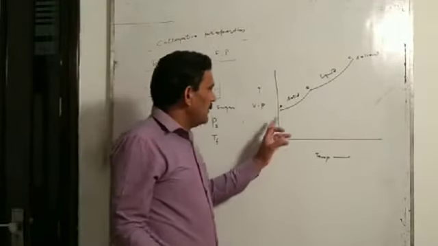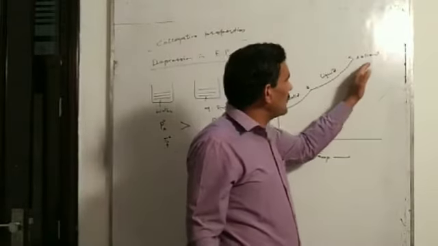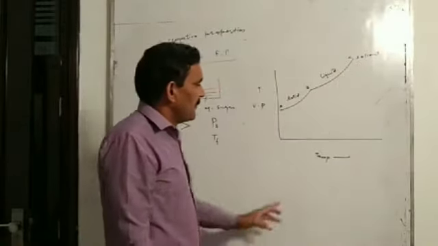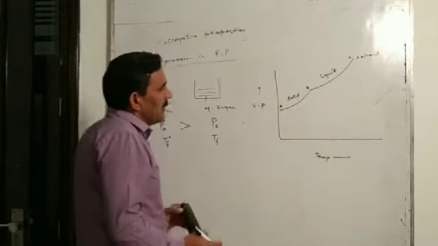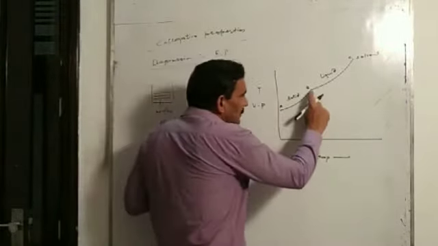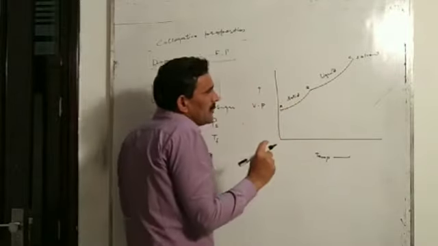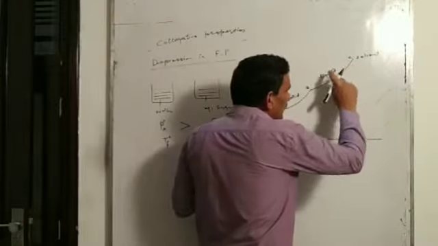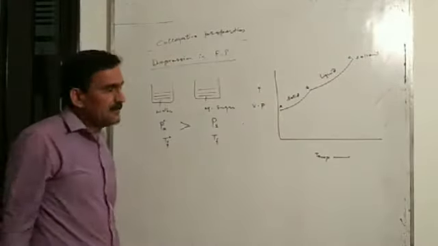This curve A, B, C represents the vapor pressure of pure solvent versus temperature. The AB curve represents the vapor pressure of the solid state of the solvent, and the B to C curve represents the vapor pressure of the liquid state of the solvent.